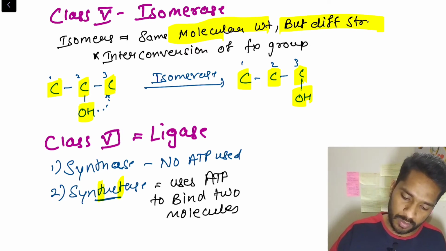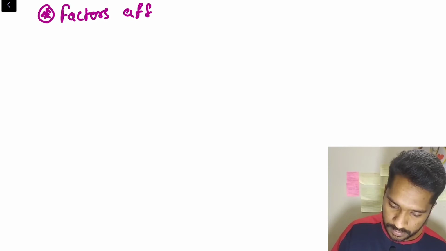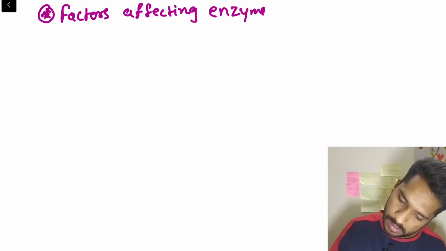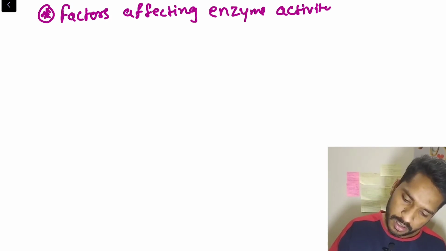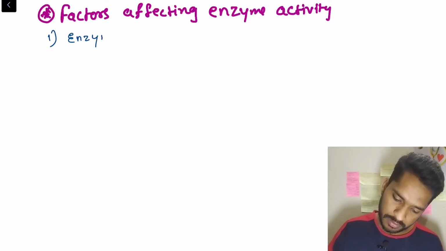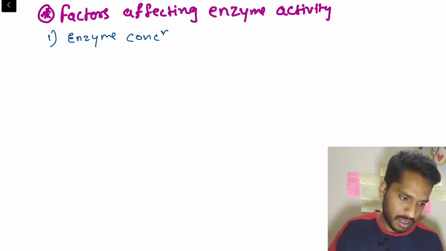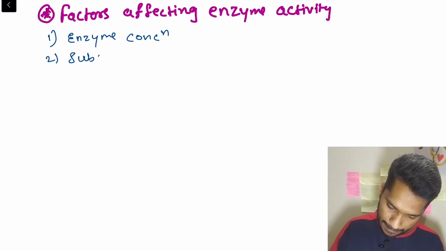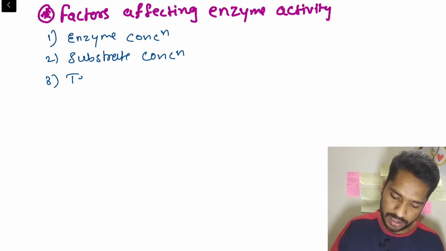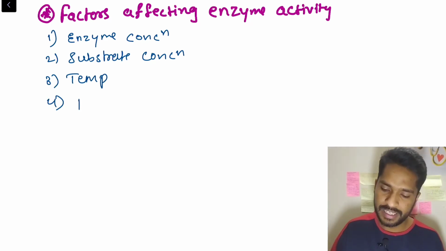And very quickly, one more thing I wanted to mention in this short video, that is factors affecting enzyme activity. First is the enzyme concentration. Second is the substrate concentration. Third factor is temperature, and last is pH. So these 4 things can affect the enzyme's activity.